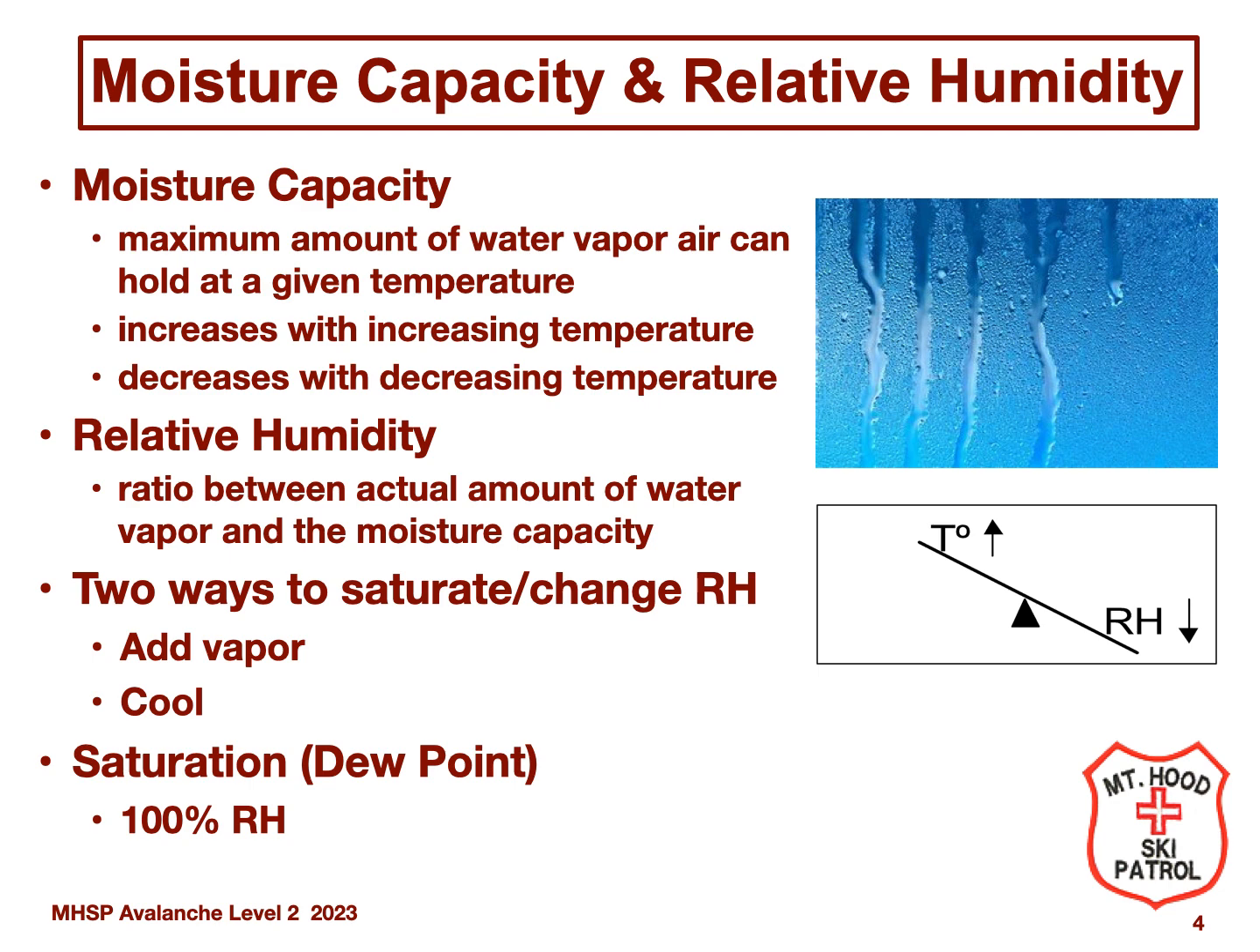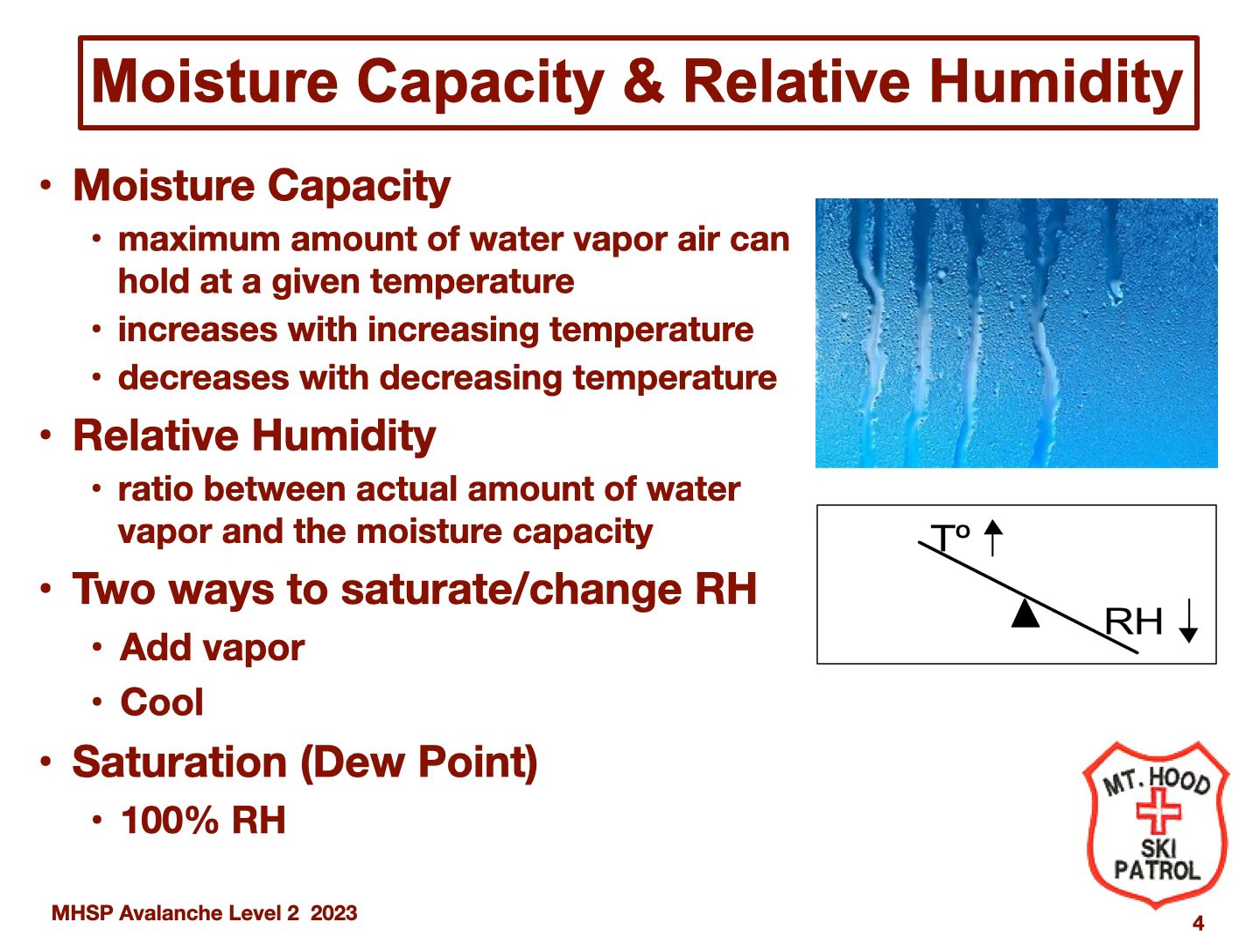A couple of key concepts that we need to discuss are moisture capacity and relative humidity. Moisture capacity is the amount of water vapor that air can hold at a given temperature. As air temperature increases, moisture capacity increases. As air temperature decreases, moisture capacity of air decreases. Relative humidity is the amount of water vapor in the air relative to its moisture capacity. So 50% relative humidity, as an example, means that the air has half the water vapor that it could potentially hold at that temperature.